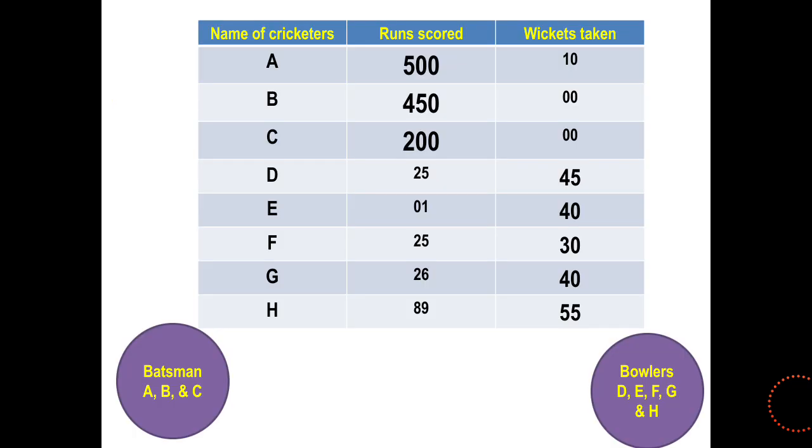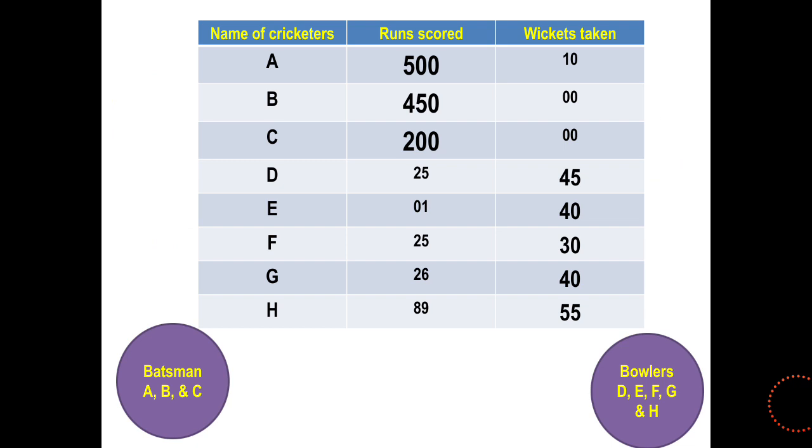Now again we will talk about unsupervised machine learning. You are having names of cricketers, runs scored by them and wickets taken by them, and you run the query. You are not teaching anything to machine learning. After analyzing the data, it will give you two types of clusters or segments. In the first category, it will keep A, B, C, and tell that they are batsmen because they scored good runs and took fewer wickets.